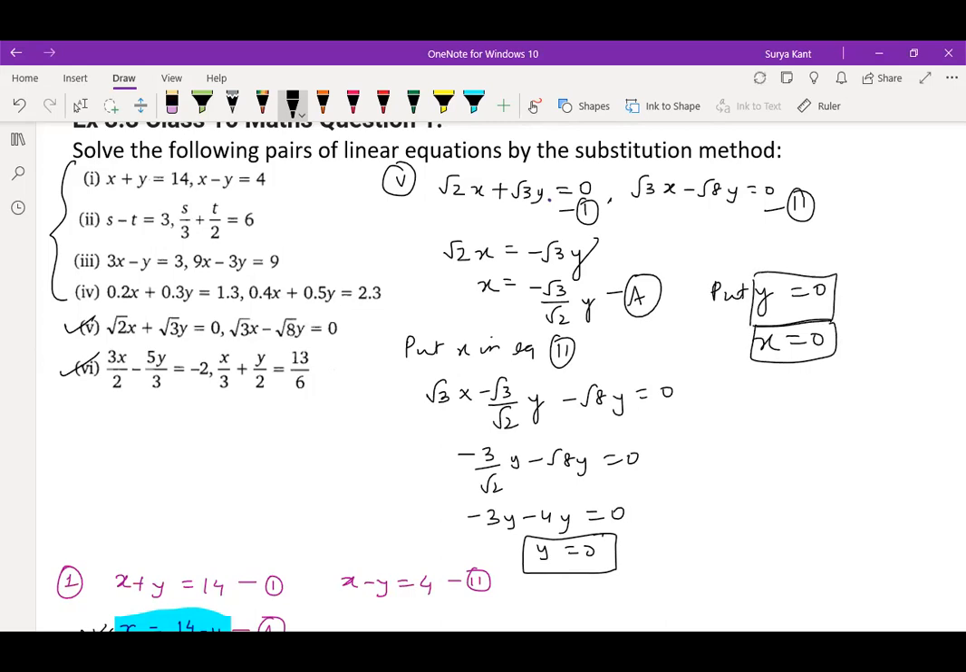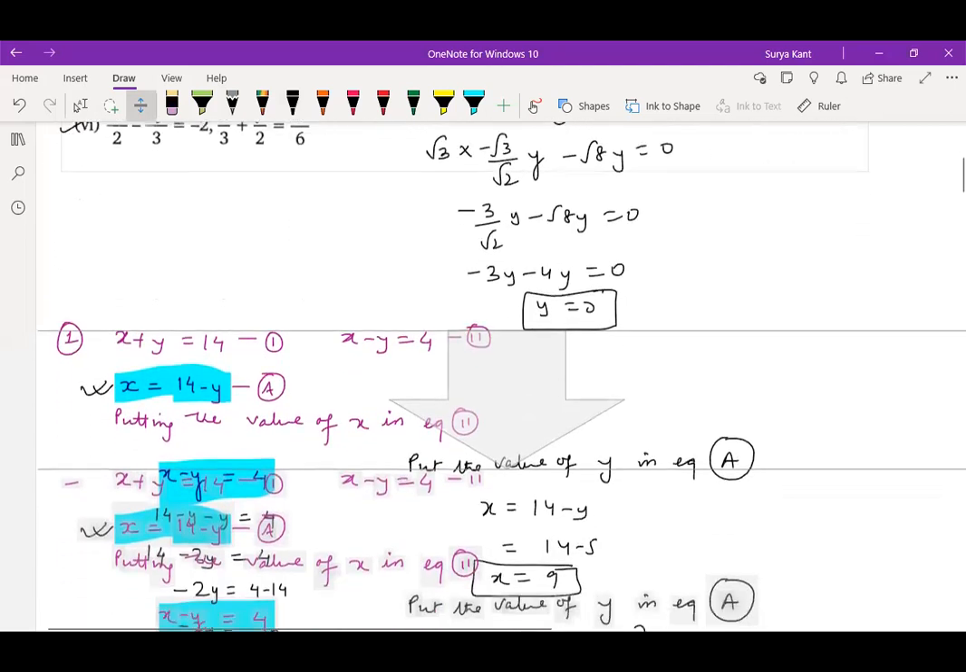So anyone having doubt, children, over here? Anyone feeling difficulty in this? Rasul, is it clear to you or do you have a doubt? Clear, sir. Yeah. Now do question number six.